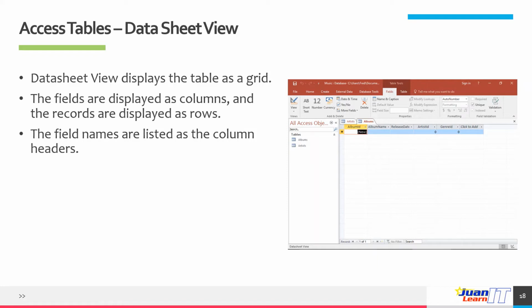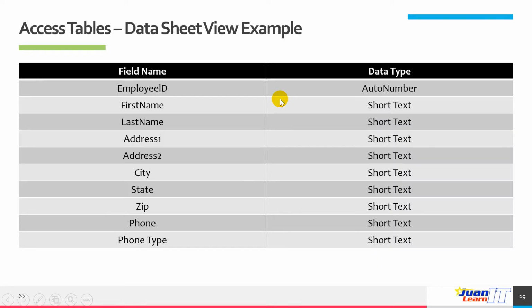The datasheet view displays the data. If this table had data, it would be displayed in these cells, just like Microsoft Excel. In a datasheet view, if you want to find out a field's data type, you need to select that field, then select the Fields tab on the ribbon. The field's data type and other properties will be listed on the right side of the ribbon. I'm going to demonstrate that later on. For now, let's have an example here.